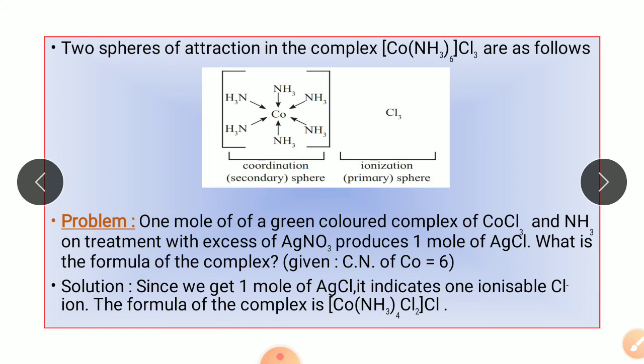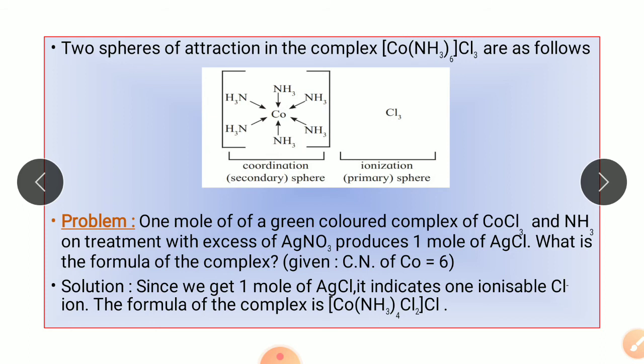Let's understand with the help of an example over here. The cobalt example I have taken is [Co(NH3)6]Cl3, with 6 molecules of ammonia and 3 ions of chloride. If you observe the structure of this cobalt complex, all 6 ammonia molecules are attached to the cobalt through coordinate bonds and they come in the coordination sphere, that is, they satisfy the secondary valency of the cobalt metal ion.